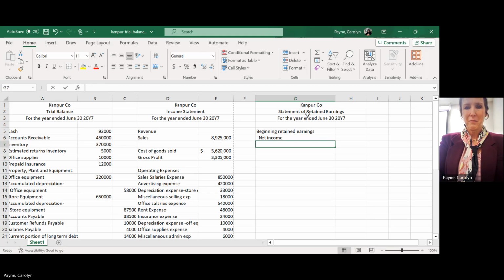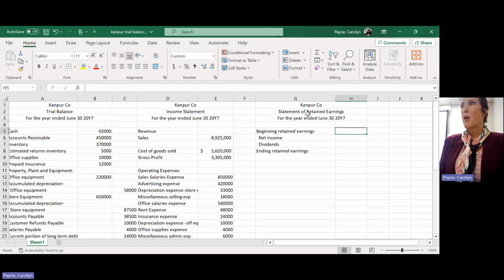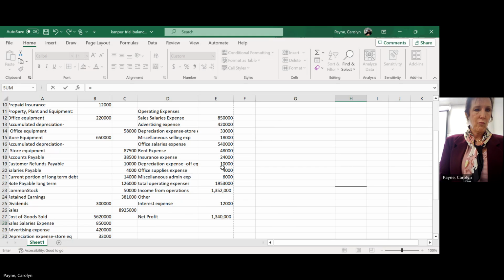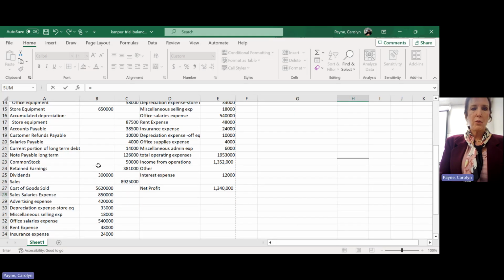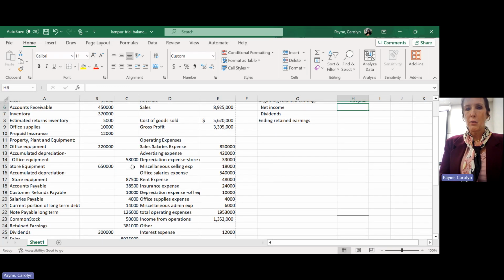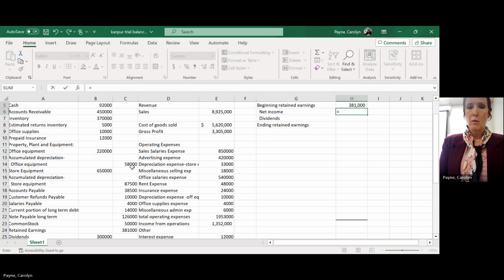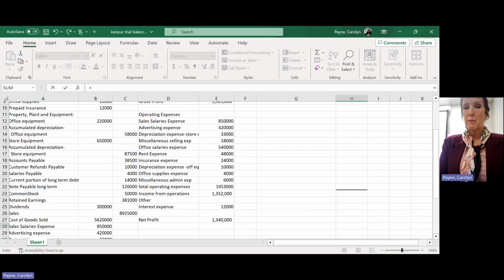You're getting there. Okay, how about beginning retained earnings? Where do I find that? Over here on my trial balance. There's my beginning retained earnings. That's what I ended with last year, so that's my beginning for this year. Plus my net income, where am I going to get net income? Or net profit, same thing. Bottom of the income statement, right? That's why I had to do it first.